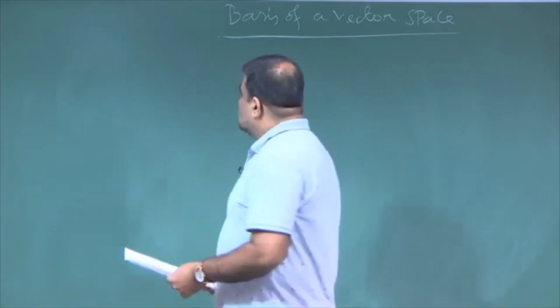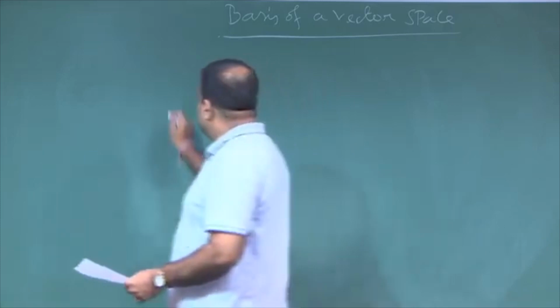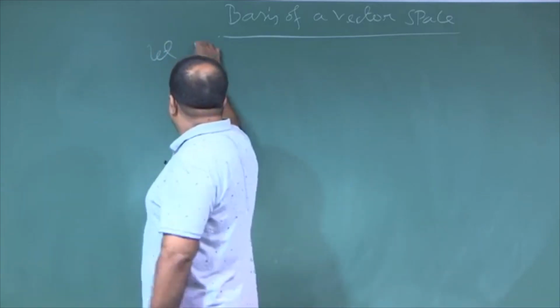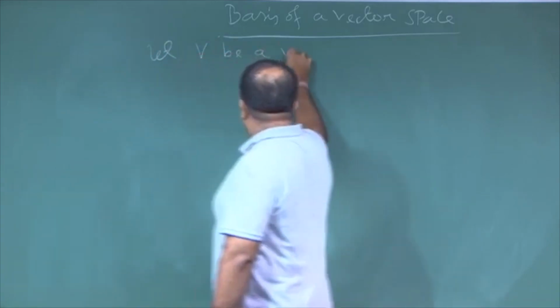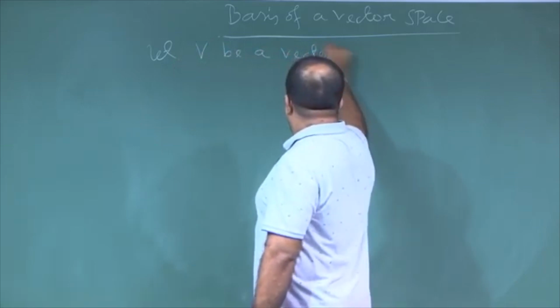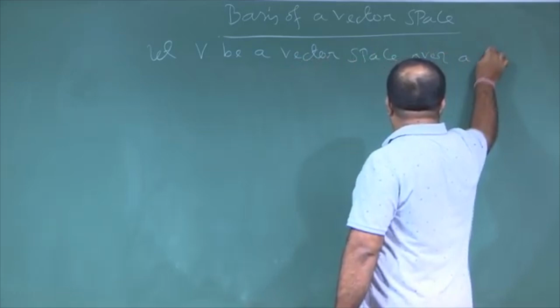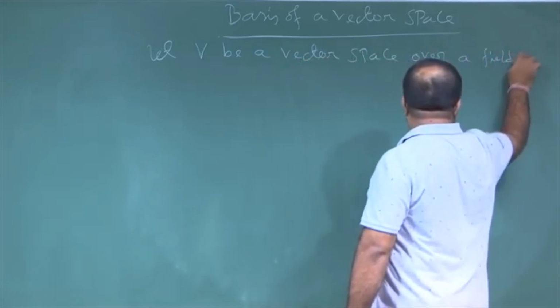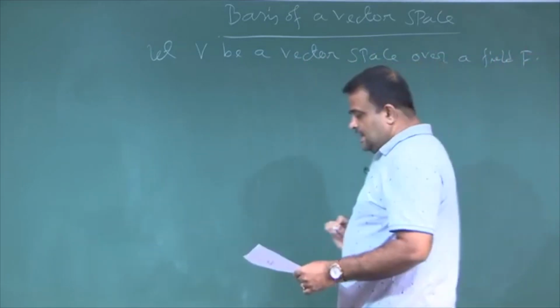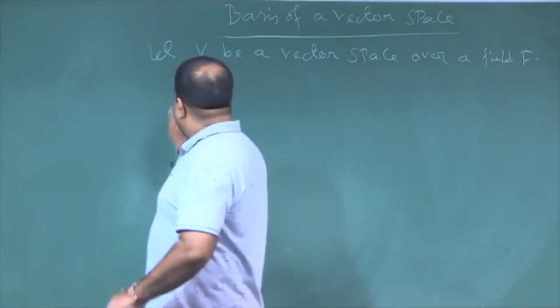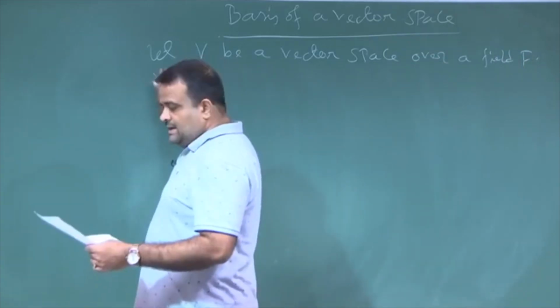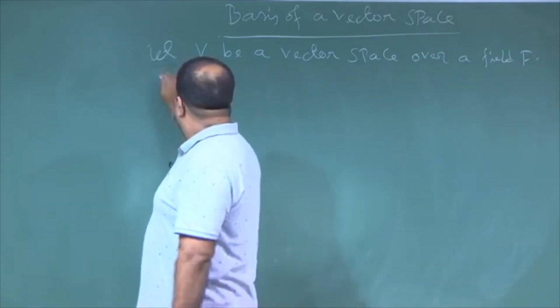So, what do we mean by a finite dimensional vector space? Let V be a vector space over a field F, then V is said to be finitely generated.